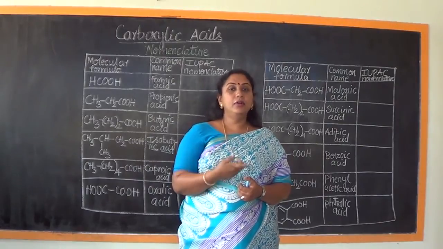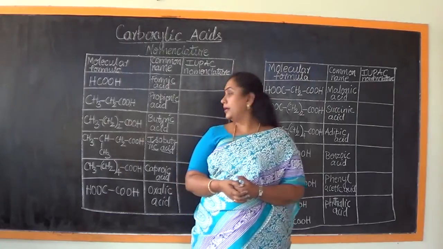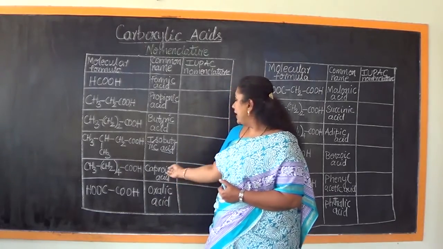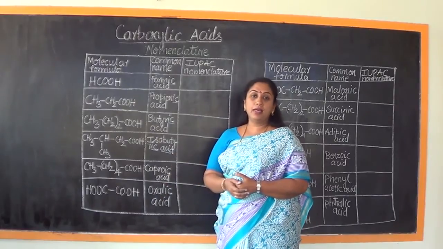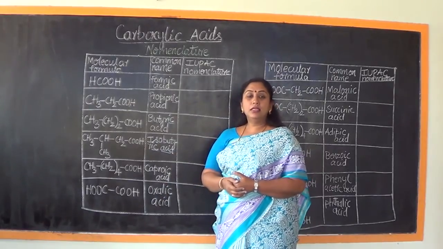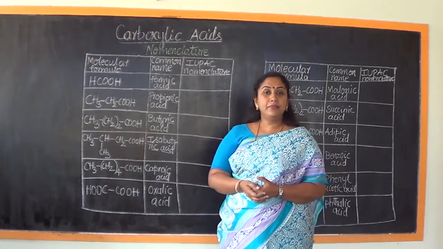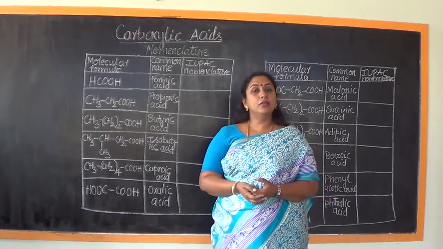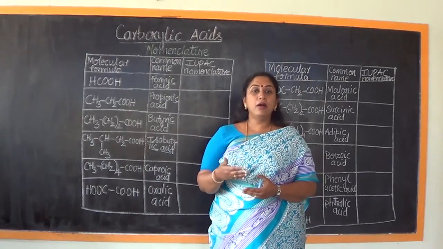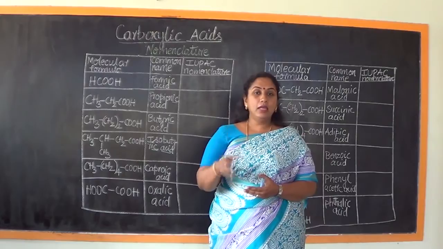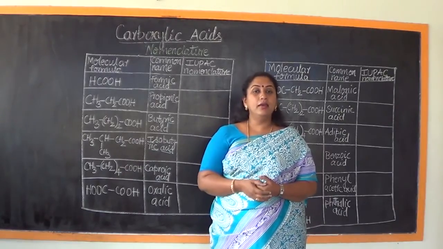In Latin, the word acetum means vinegar. Similarly, why is caproic acid called caproic acid? Because it was obtained from goats. In Latin, the word caper means goat. So like this, the organic compounds earlier were named on the basis of the source from which they were originally extracted.